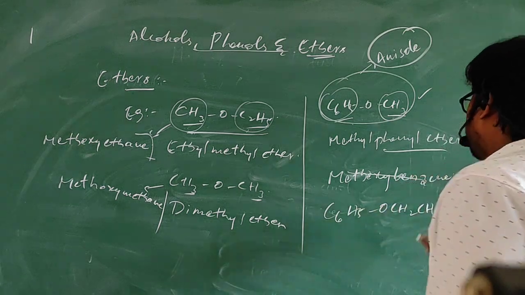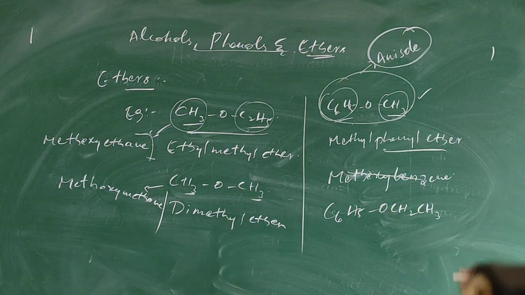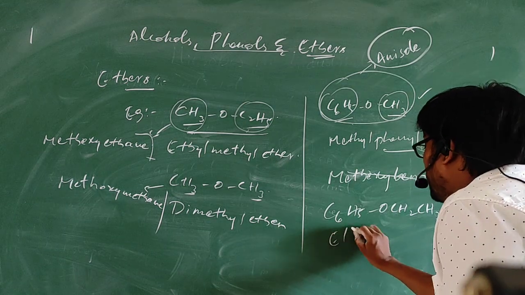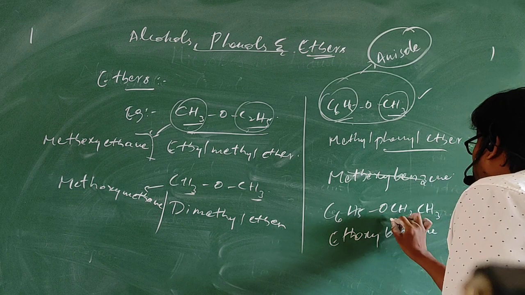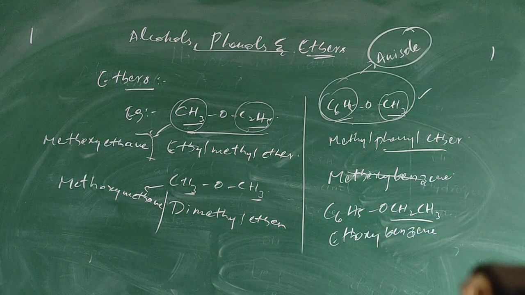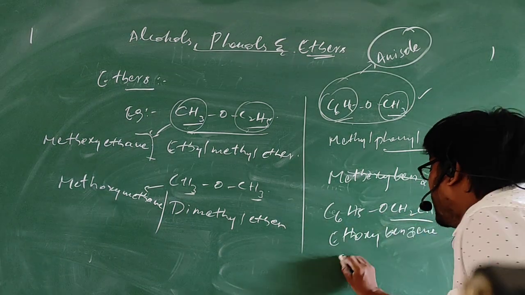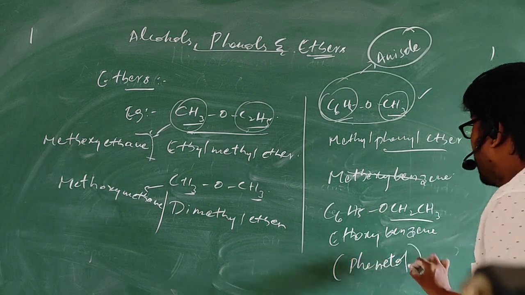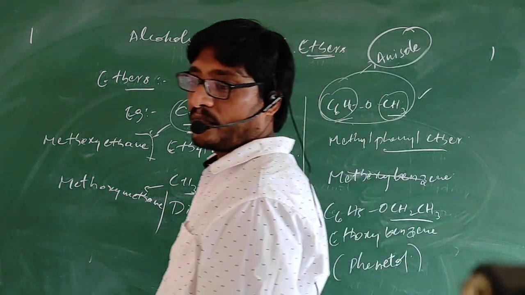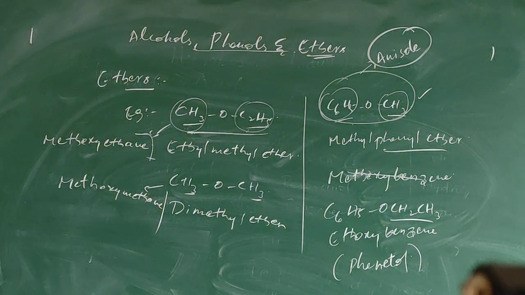OCH2CH3. What is the IUPAC name of this? It will be ethoxybenzene. Ethoxybenzene. A common name is also there for this, which is phenetole. This is the common name. Remember these common names also. So this is something about the nomenclature of ethers.